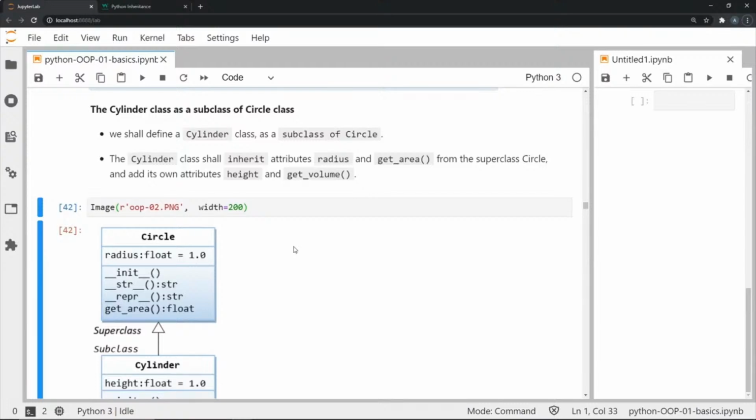So what we're going to do is create a cylinder class that is a subclass of circle, where we're going to get the attributes radius and getArea from the circle class, and we're going to add the attributes height and getVolume to the cylinder.